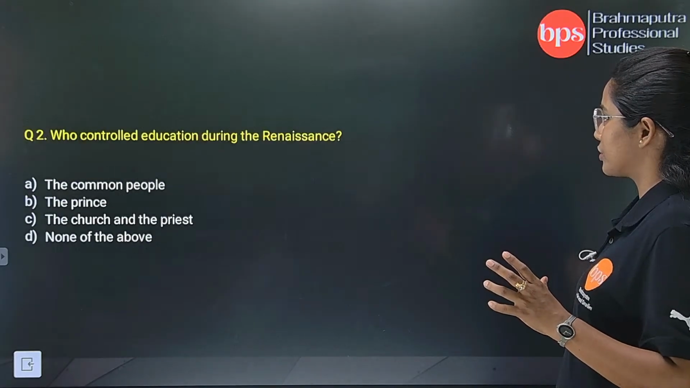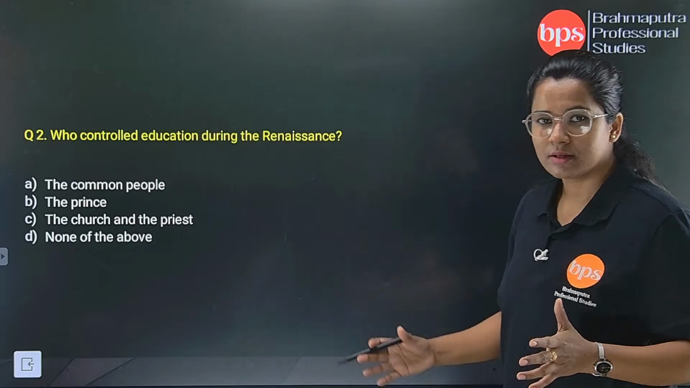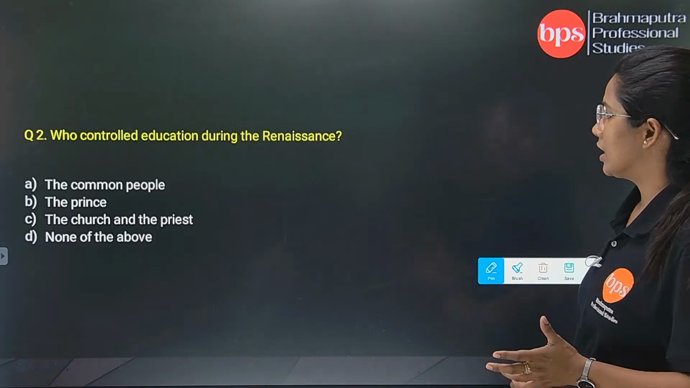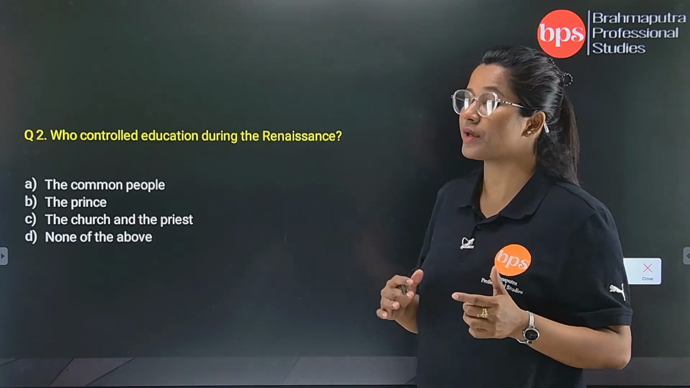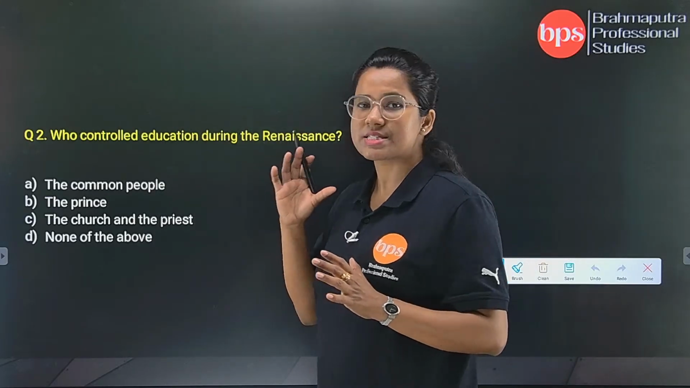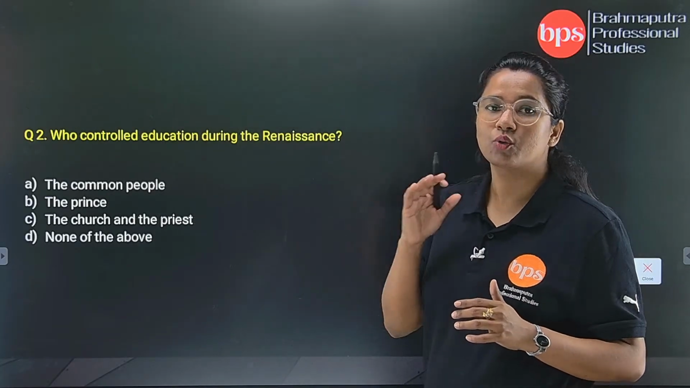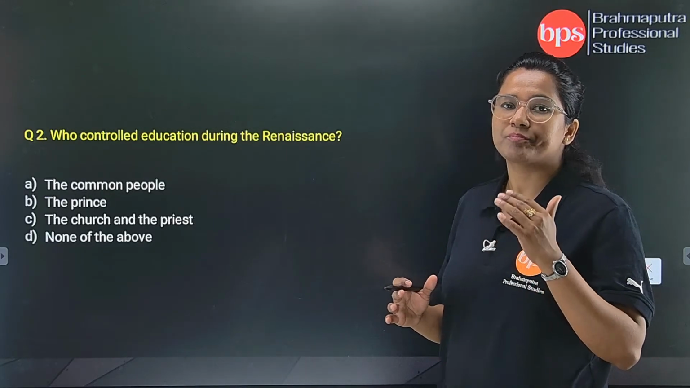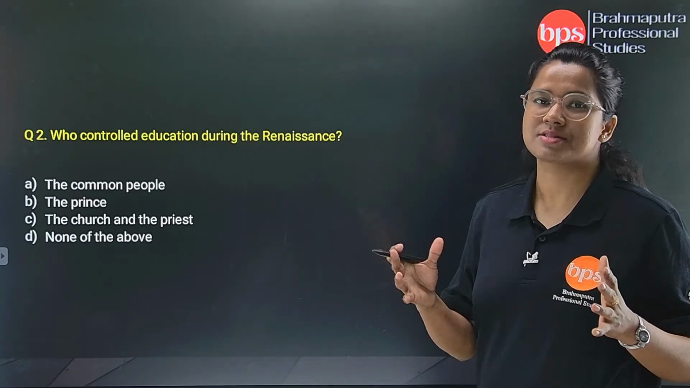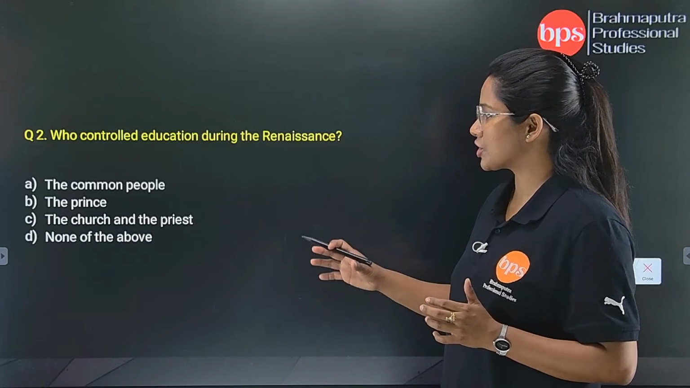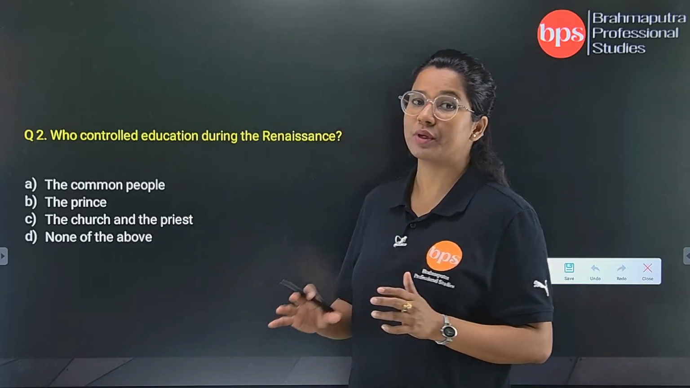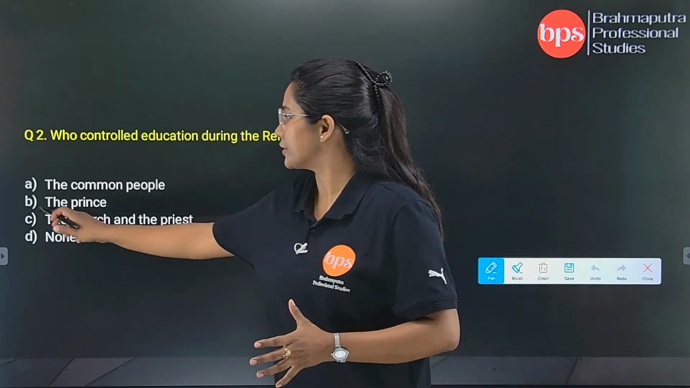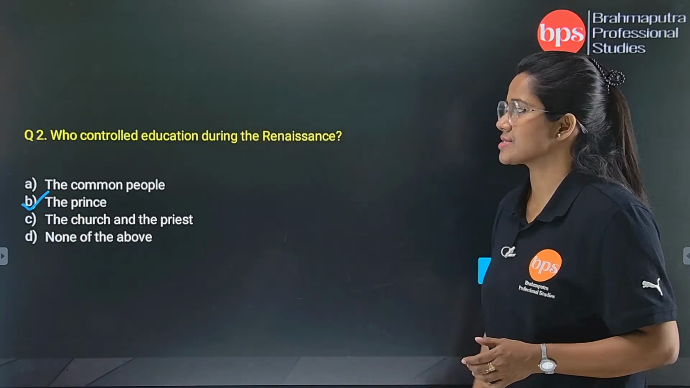So we will go to the options. The common people, it is the wrong answer. It can't be. The prince, yes, to some extent. Still, if we are getting the answer in the second option, still we have to go through the other options so that there is no vulnerability of making a mistake. The prince, the church and the priest, none of the above. So we know that in Renaissance the power was moved towards the hands of the prince. So B is the right answer.